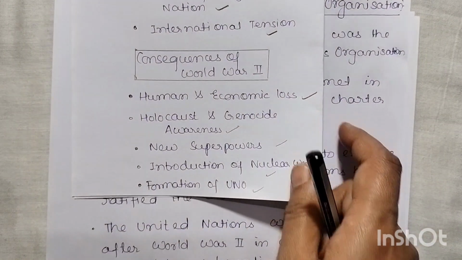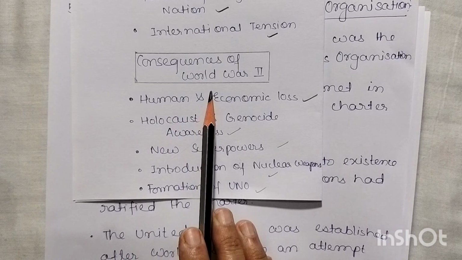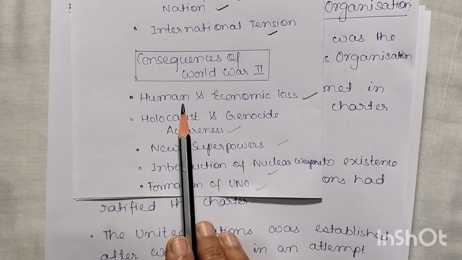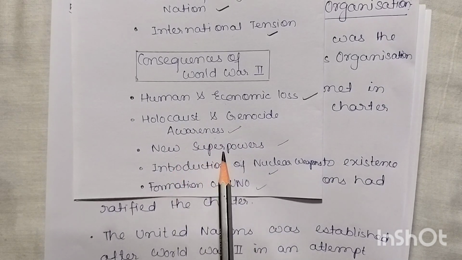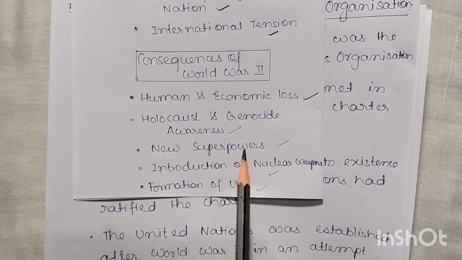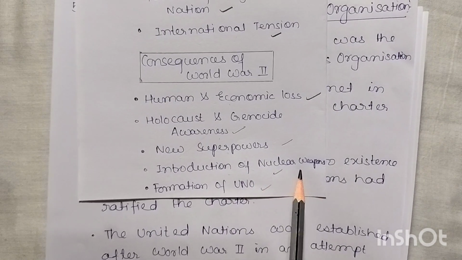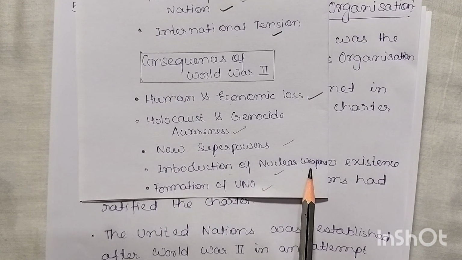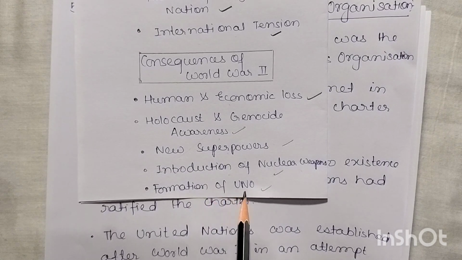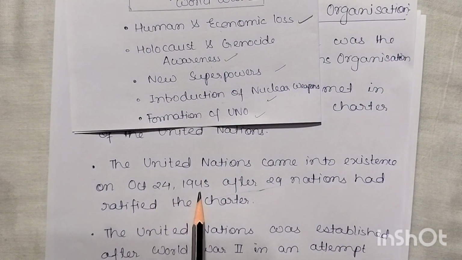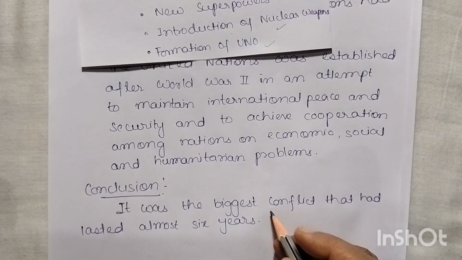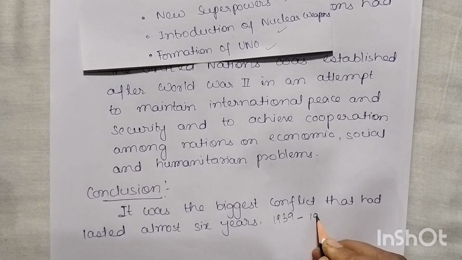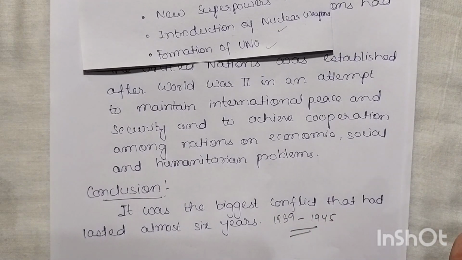So this is the topic that we have just covered, the consequences of World War II, where we have seen human and economic loss, then Holocaust and genocide awareness, the new superpowers, that is the USA and Soviet Union, the introduction of nuclear weapons, how they were used by the USA on Nagasaki and Hiroshima, and then the formation of UNO on 24th October 1945. The Second World War was the biggest conflict, which lasted almost six years, 1939 to 1945.